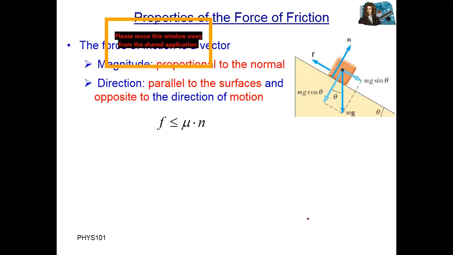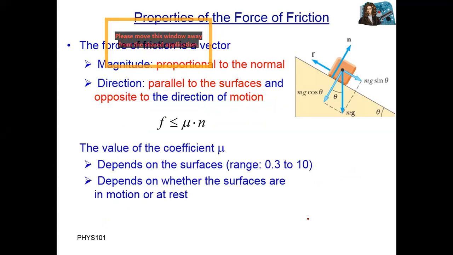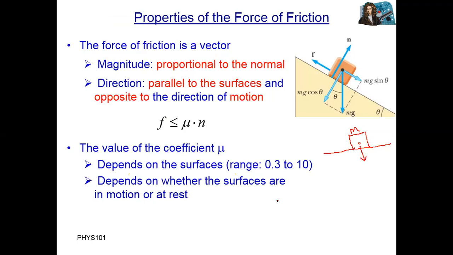Okay, what are the properties of the friction force? You can see that friction force is parallel to the normal reaction, normal force. For example, if one body slides on the surface of another, like we have mass number one, let's suppose this is mass m, correct? This body applies a gravitational force downward.